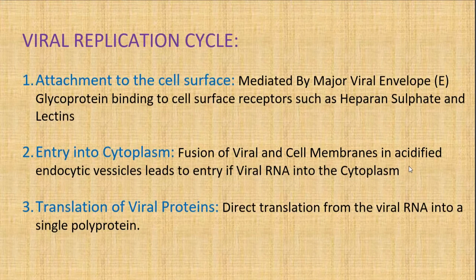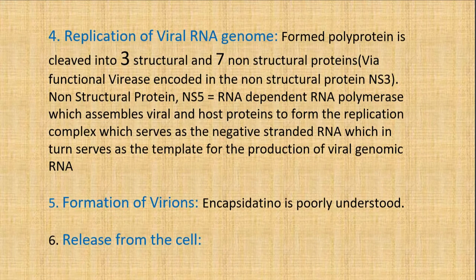And then comes the translation of viral proteins. There is a direct translation of the viral RNA into a single polyprotein. So once it attaches, it goes into the cytoplasm and then it is translated. Then the replication of the viral genome occurs. This polyprotein which is formed is cleaved into 3 structural and 7 non-structural proteins.